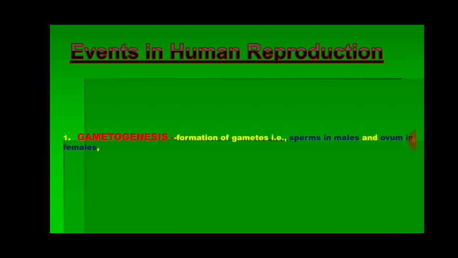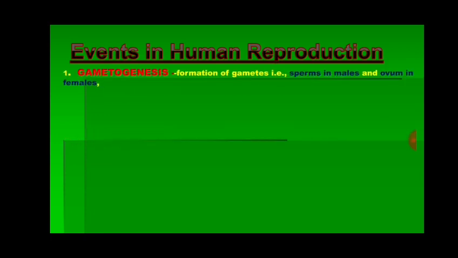Events in human reproduction. There are basic steps that take place in human reproduction. The first event is gametogenesis. Gametogenesis is the formation of gametes: sperm in males and ovum in females. After gametogenesis there will be fusion of gametes, but before that, the sperm has to reach the female gamete. The transfer of sperm into the female genital tract is called insemination.